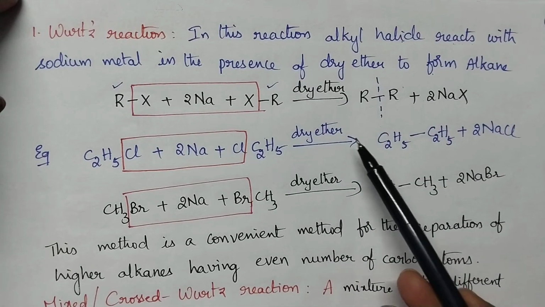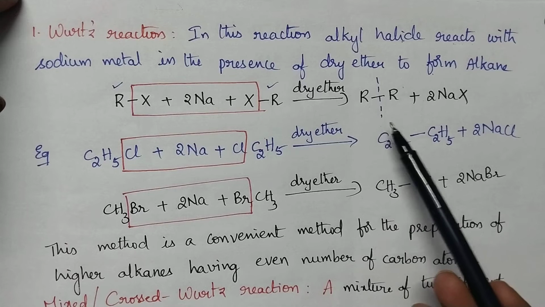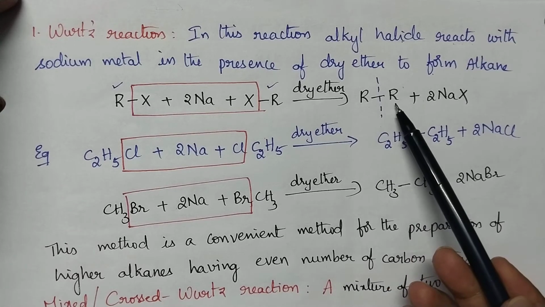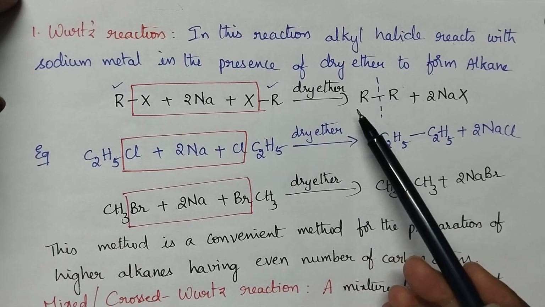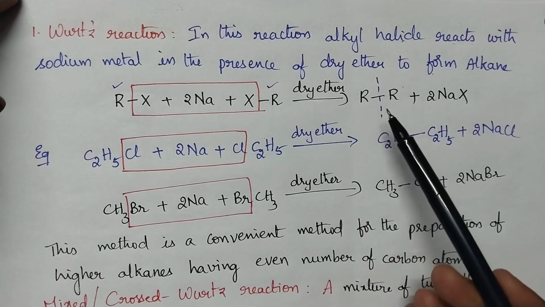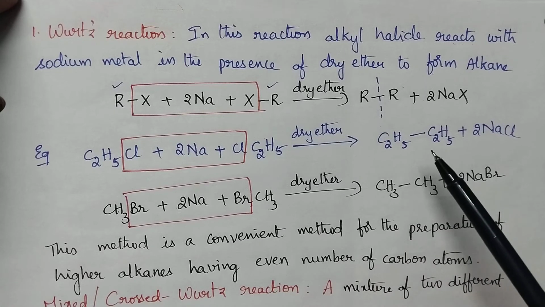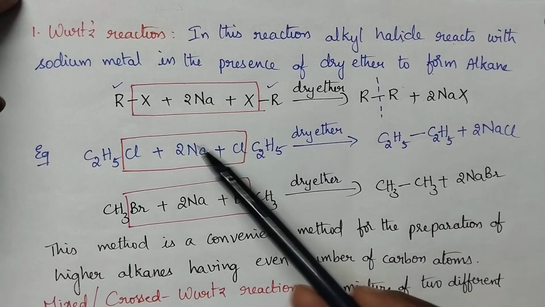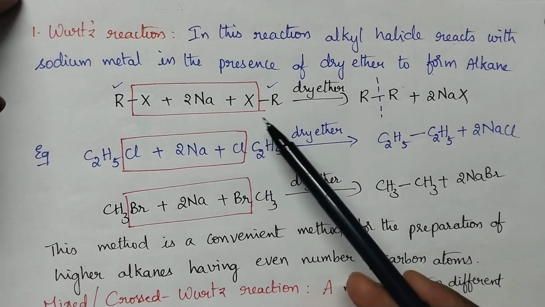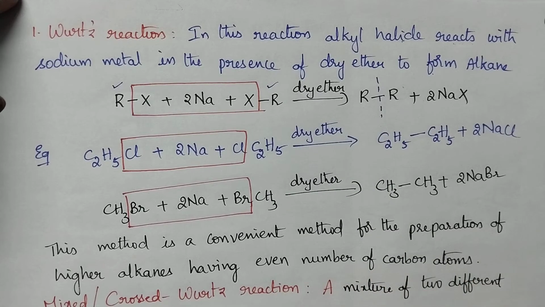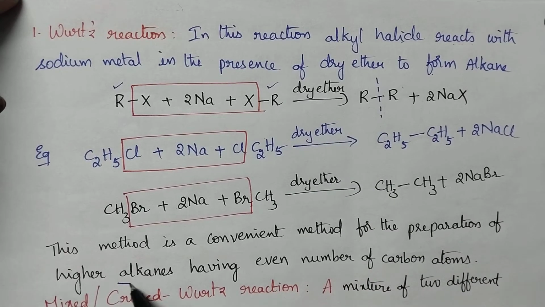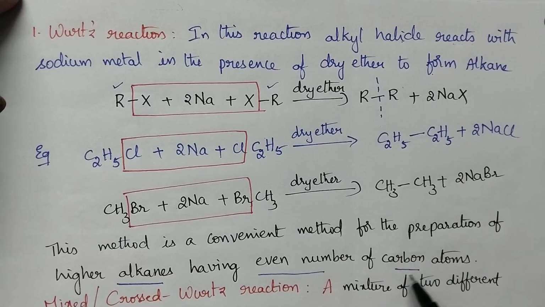So, we can prepare only alkanes containing an even number of carbon atoms, and this method is not useful for the preparation of alkanes having an odd number of carbon atoms. So what is the importance of the Wurtz reaction? This is the most convenient method for the preparation of higher alkanes having an even number of carbon atoms.